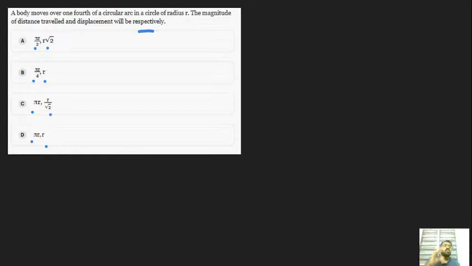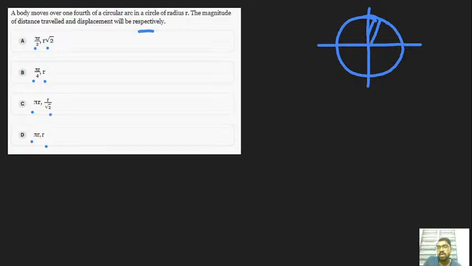Okay, let's see what data they have given. A body moves over one fourth of a circular arc. This is a circular arc, and one fourth means one piece, a quadrant. It's a quadrant circle, and nearly a right angle is made here. Here the radius is r, and here also the radius is r.